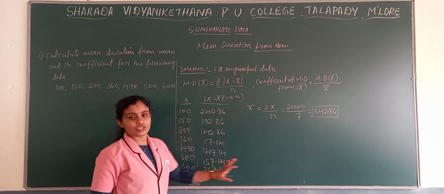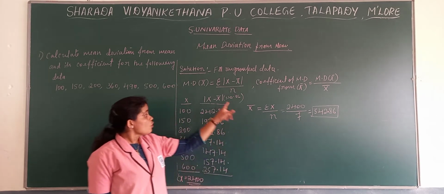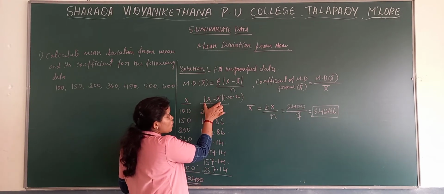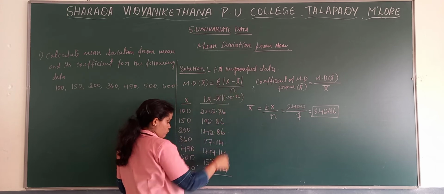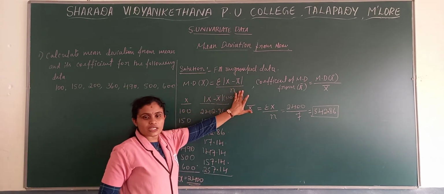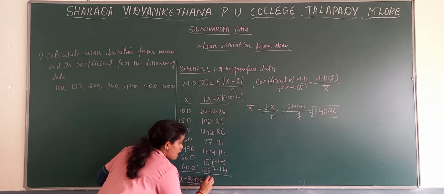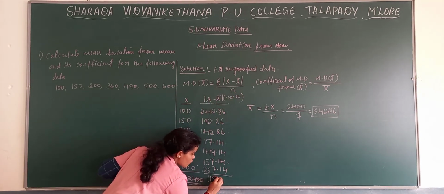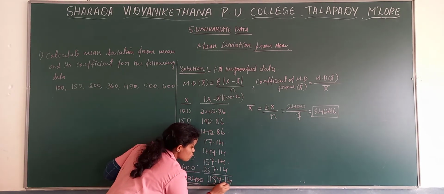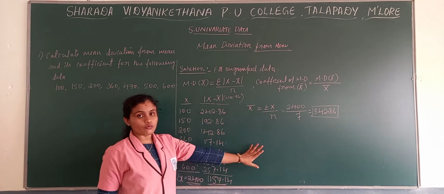Now when we total it, that is sigma modulus x minus x bar, we get the answer as 1157.14.